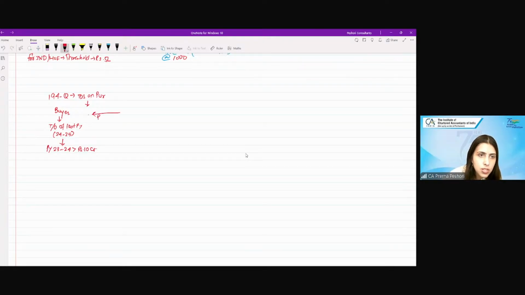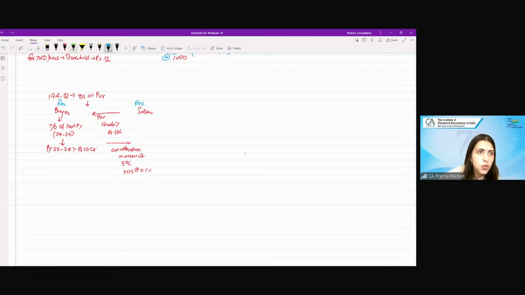He is purchasing goods valued greater than rupees 50 lakh. So on the consideration in excess of 50 lakh, there will be TDS at the rate of 0.1%. Both of them should be resident. Are we clear? This is 194Q.